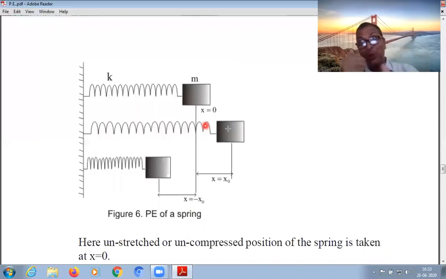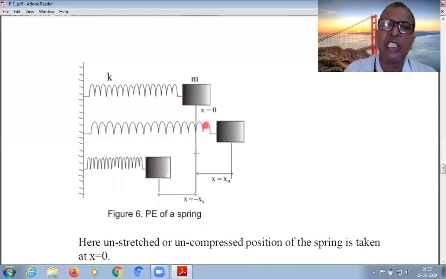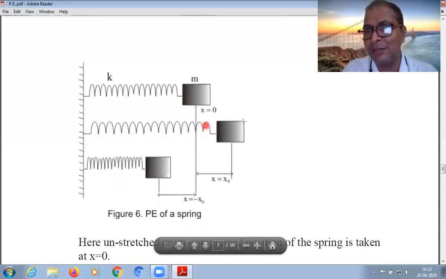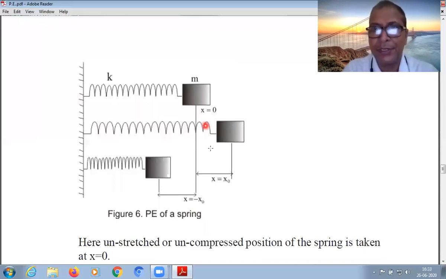This work is stored within the spring in the form of potential energy. When it is released, it is compressed again, reaches its equilibrium position and moves to the other side. It moves in simple harmonic motion in the horizontal plane, right?